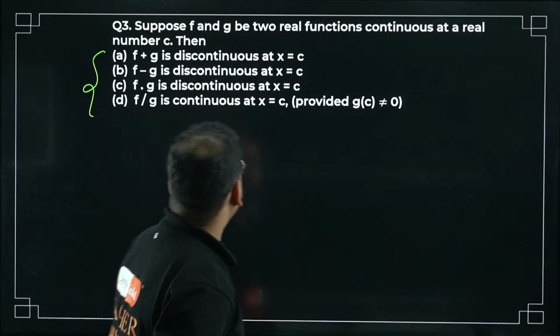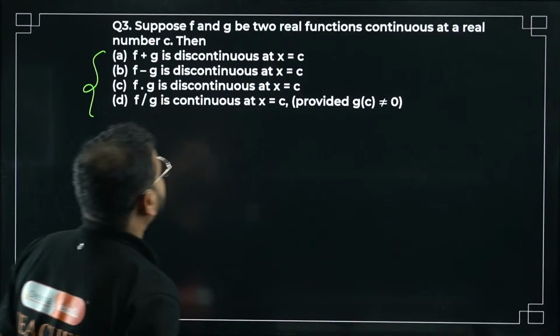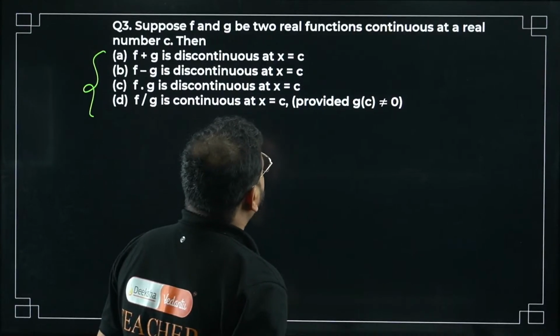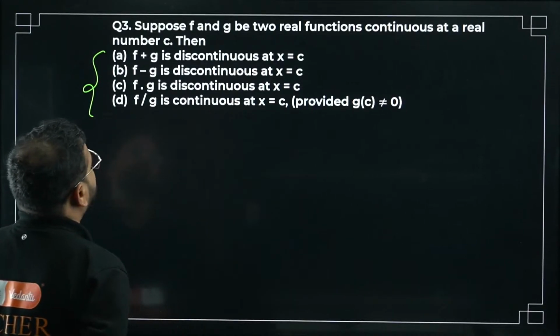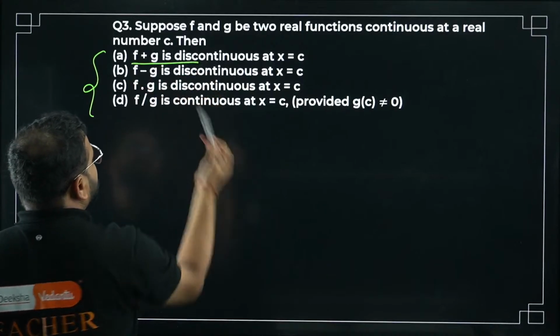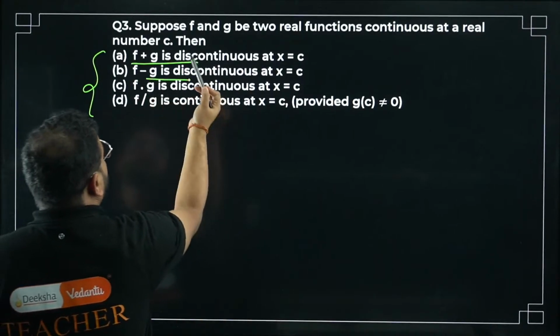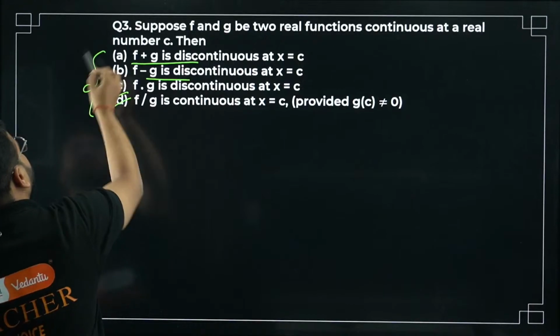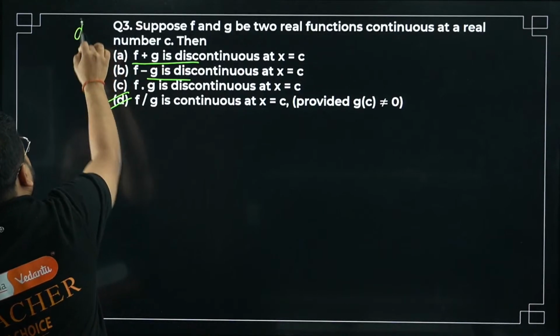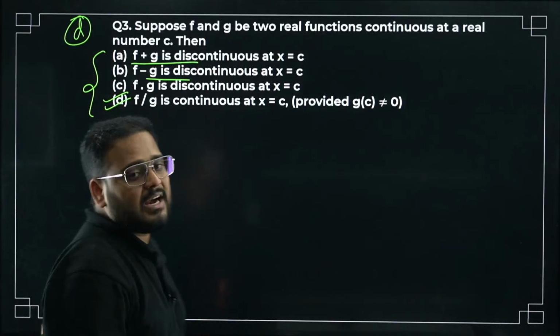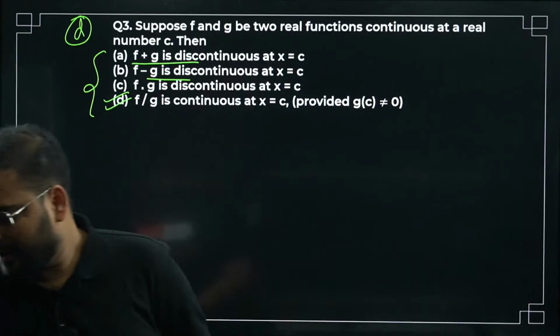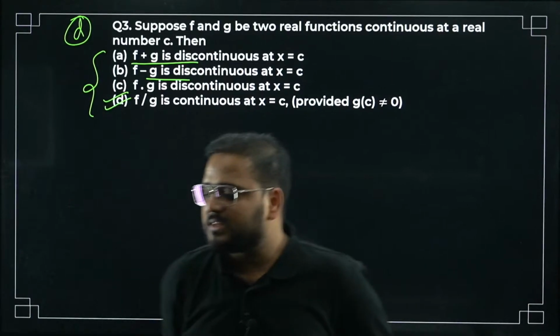Tell me. f by g is continuous at x equal to c, provided g(c) is not equal to 0. Correct, right? This is incorrect. Not discontinuous, no. So option number D is correct, bacha. It will be D simply, sir. Question number 3 option is D, sir. Okay, so I hope this is clear.